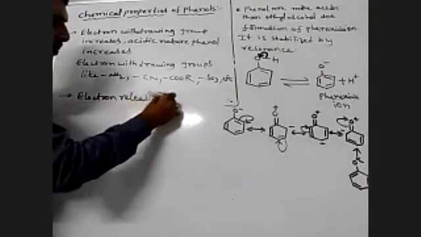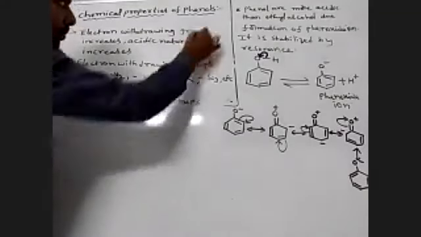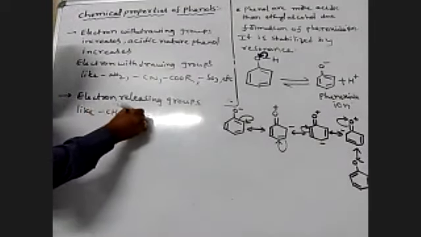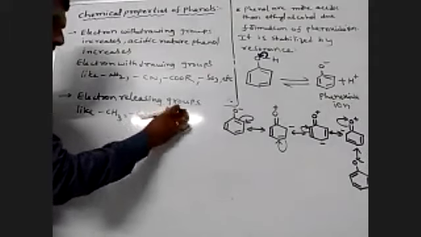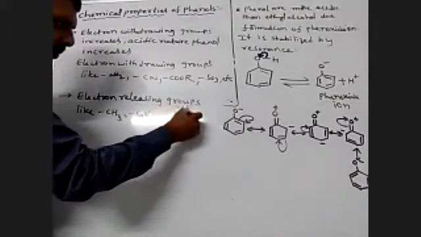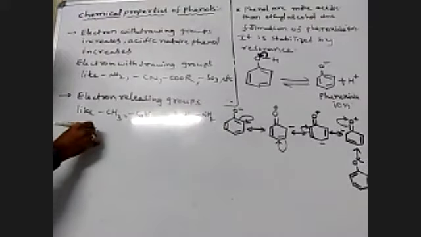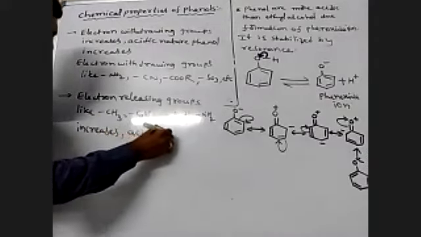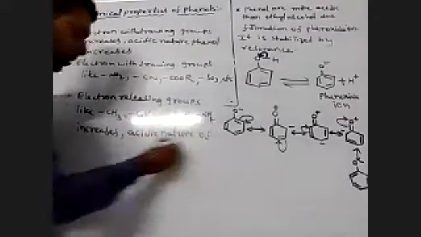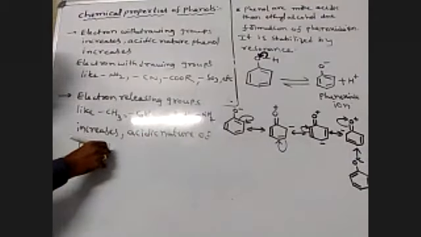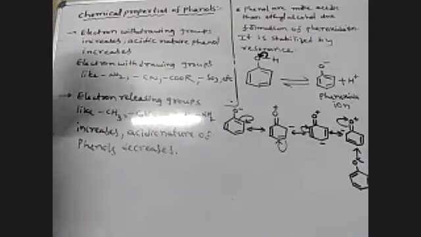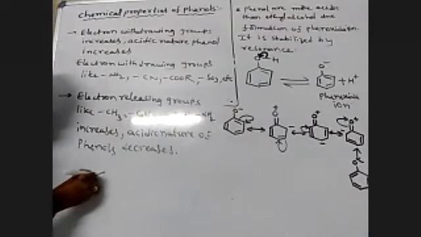Electron releasing groups like methyl, ethyl, methoxy, amine decrease the acidic nature of phenols. Acidic nature of phenols decreases. Okay, I will explain one example.